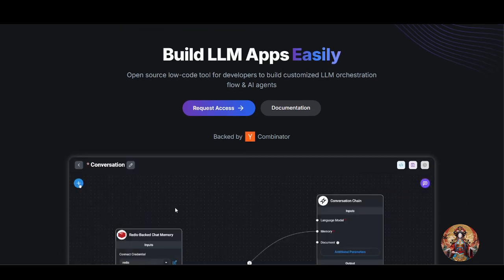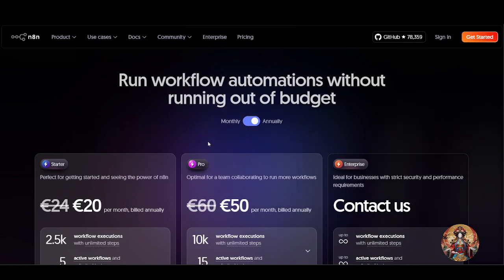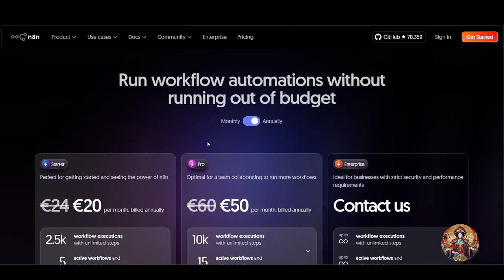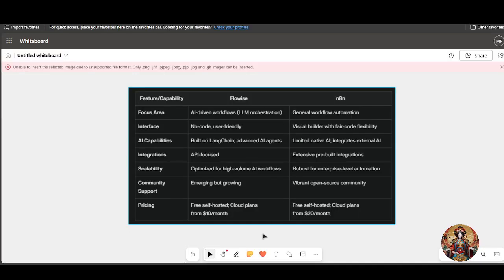But if you need broad automation across departments like HR, sales, finance, and support, you can go with N8N. If you love having fine control over your automation and need to work with many third-party apps, you can go with N8N as well.